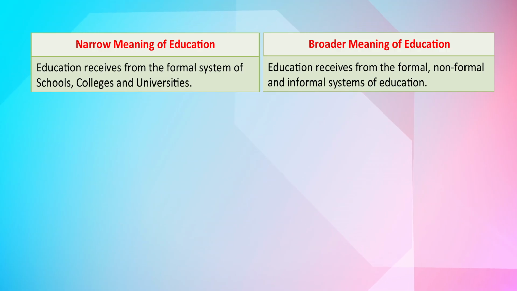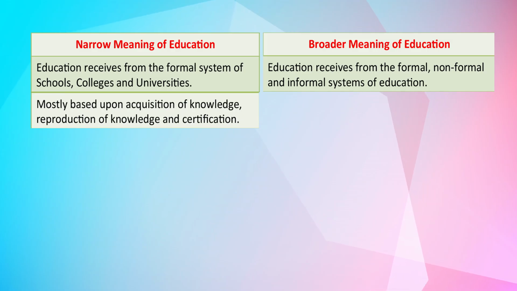Rather, in our life experiences, when we come in contact with different people, when we visit, when we travel, we also gain much experience. And further, the narrow meaning of education is mostly based upon acquisition of knowledge, reproduction of knowledge and certification. So here in school, we just acquire knowledge, at a time we reproduce knowledge, and we get a formal certification. This is just the narrow meaning of education.